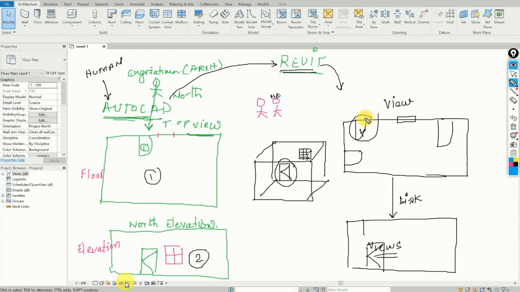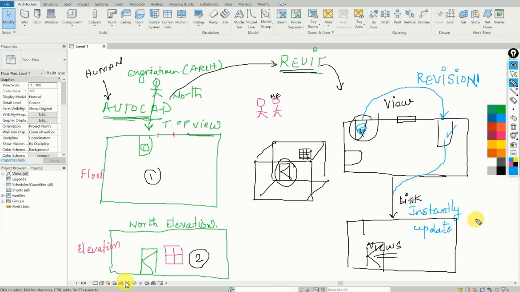Okay, this is one revision. That means changing the door from here to here is something called a revision. Yes. Are you sure? Do you have any comments on that? You have no comments whatsoever. Can I also tell you that if a revision is done in one view, it is instantly updated in other views automatically? Any comments? No. Right, now part 1, part 2 of the story, are you clear?